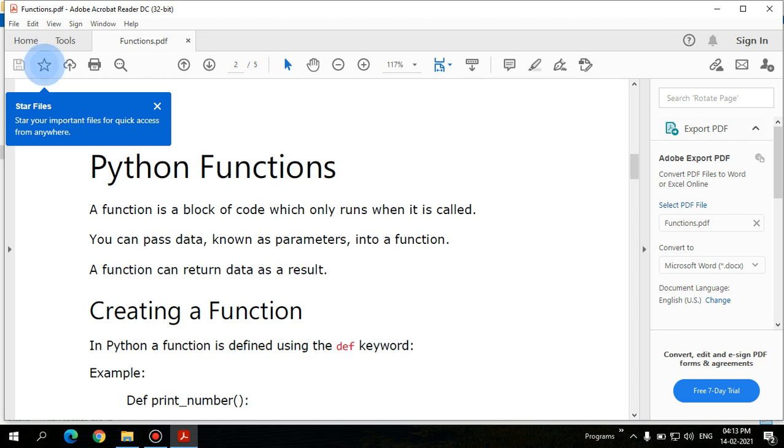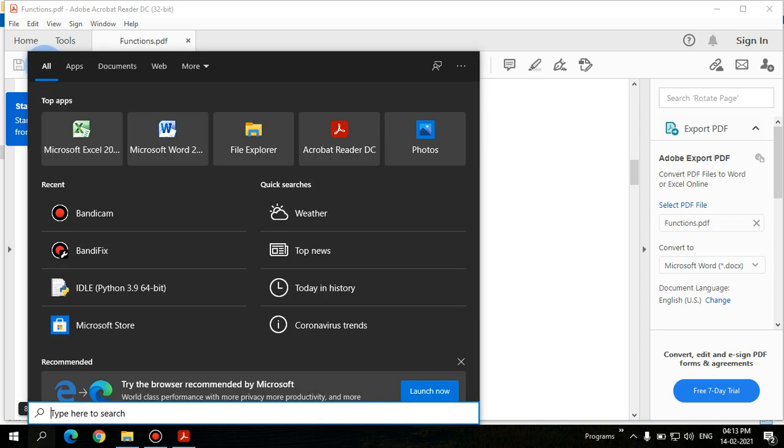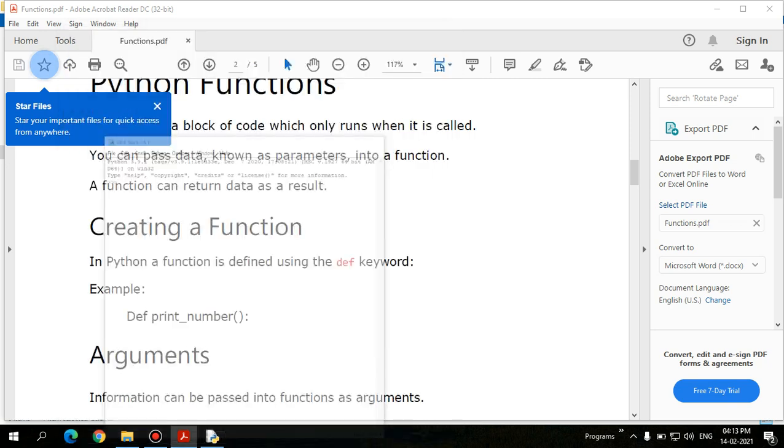So Python also supports functions, and let's see how these functions can be implemented. A function is a block of code which only runs when it is called. We all know that, and you can pass data, known as parameters, into the function, which we can also call arguments. We pass arguments into the function, and a function can also return data as a result, as in C programming. Let's open the IDE and see how a function can be used.